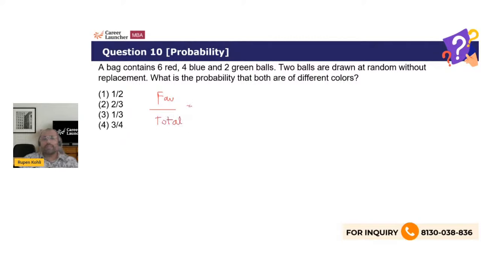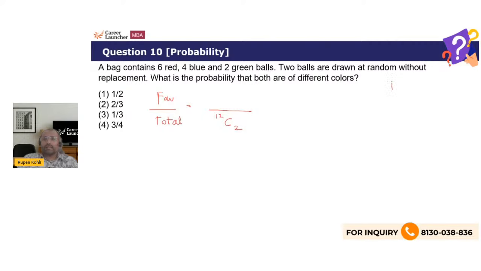What is total ways? You have a total of 12 balls, 6 and 4 and 2. You're selecting two of them. So 12C2, the total number of ways to select any two balls from these balls. And then the favorable event is that you're selecting two balls of different colors, right? What is the probability that they're of different colors? So you have to see all the possibilities.